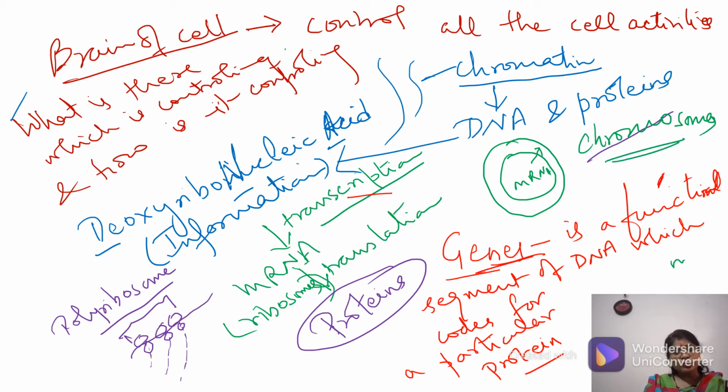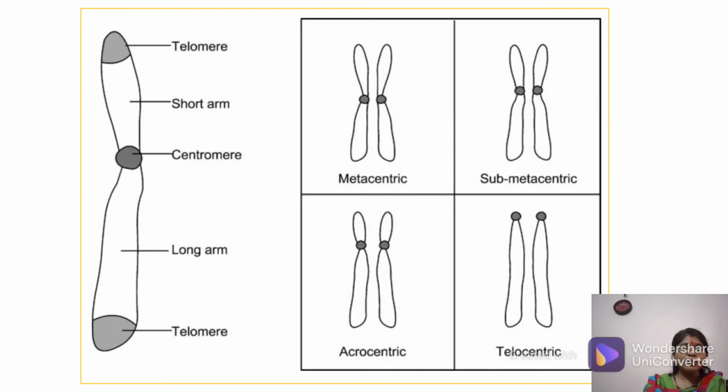So let me talk about chromosomes. If you look at this structure, this is called chromosomes. Now the question arises: how are chromosomes formed? The first question is how chromosomes are formed. And secondly, when are they formed.